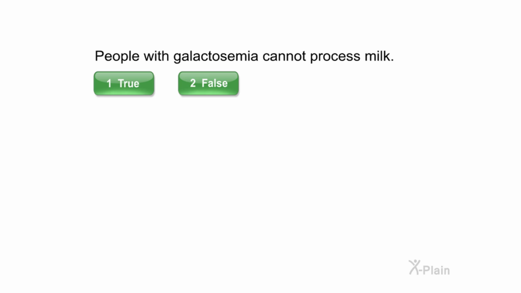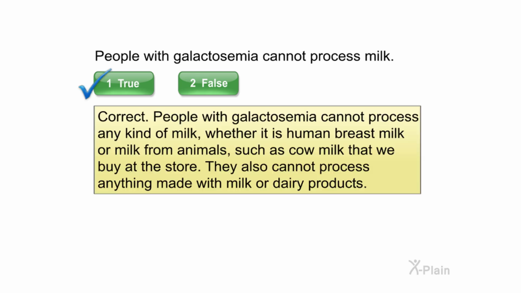People with galactosemia cannot process milk. Select true or false. Correct. People with galactosemia cannot process any kind of milk, whether it is human breast milk or milk from animals such as cow milk that we buy at the store. They also cannot process anything made with milk or dairy products.